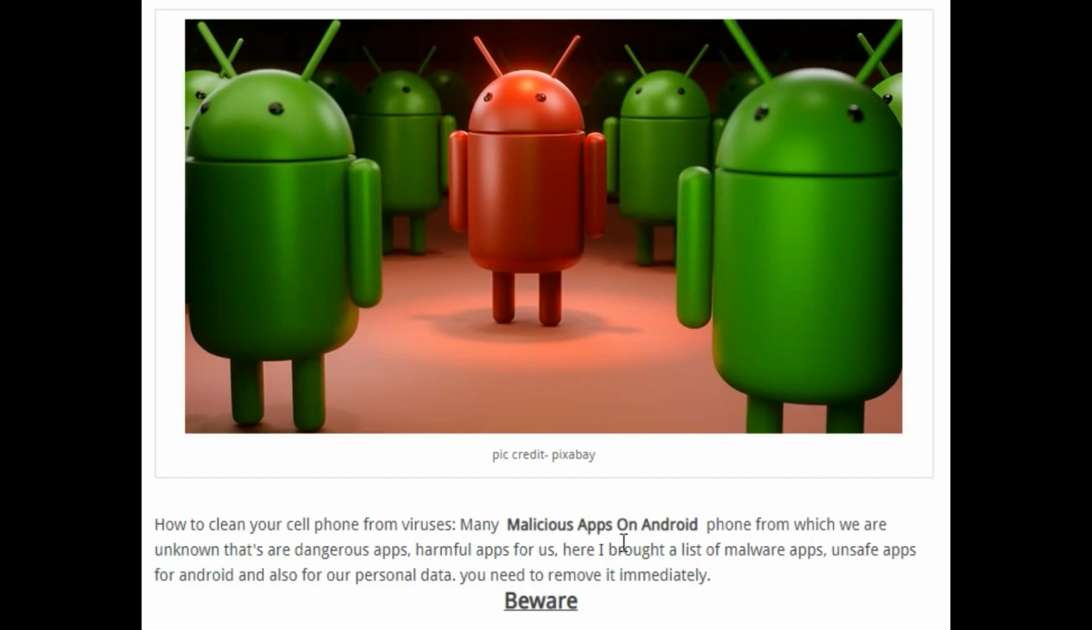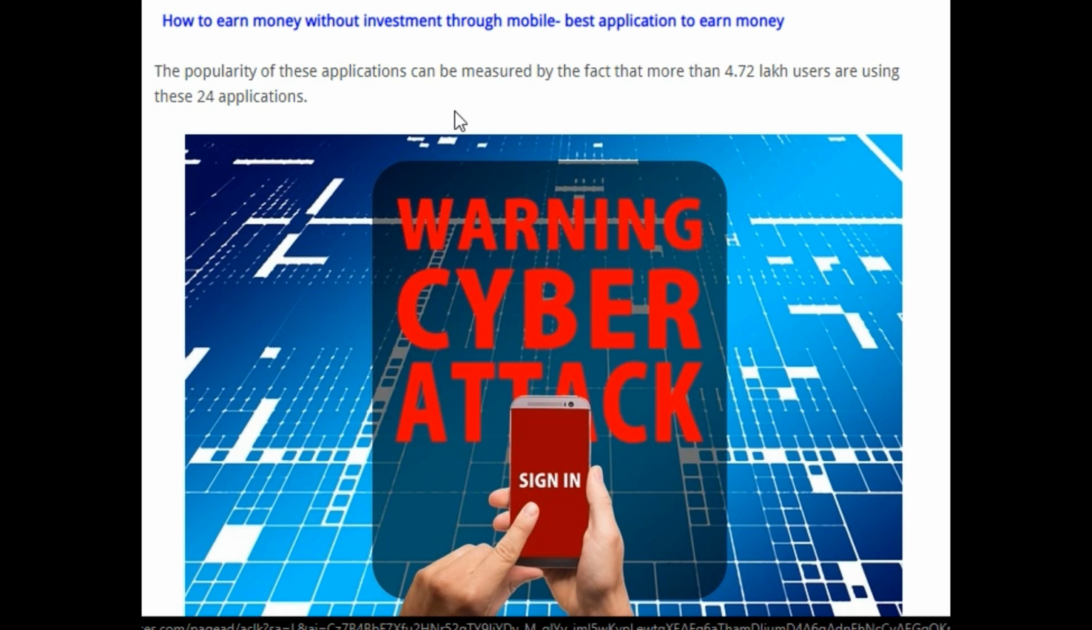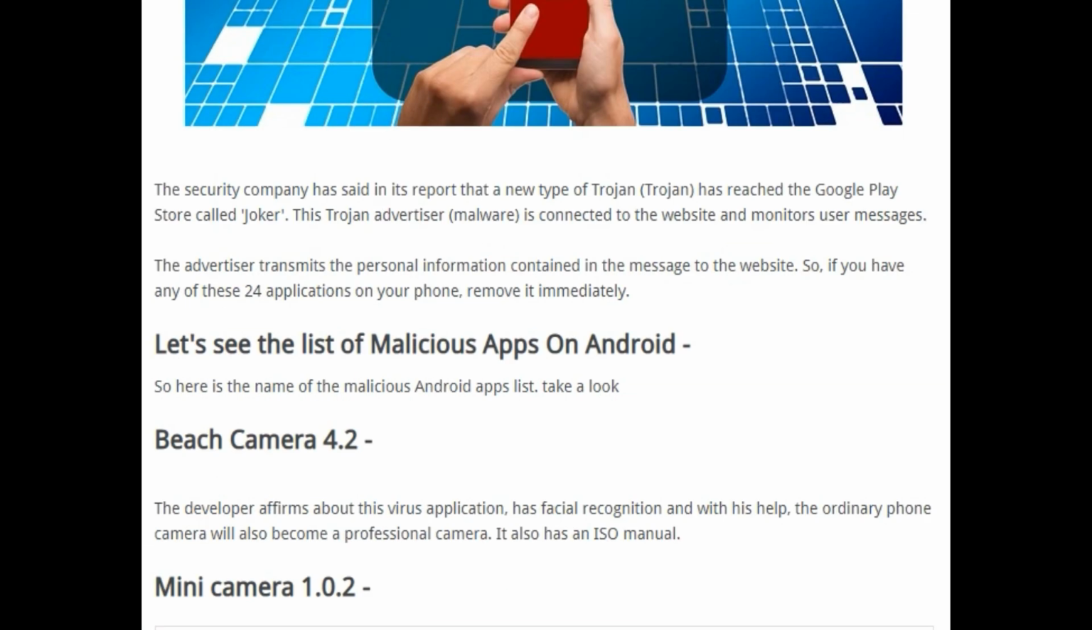Many malicious apps on Android phones are unknown to us, and they are dangerous and harmful apps for us. Here I brought a list of malware apps, unsafe apps for Android and also for our personal data. So stick with me till the end. The popularity of these applications can be measured by the fact that more than 4.72 lakh users are using the 24 applications. But further I am going to tell you.